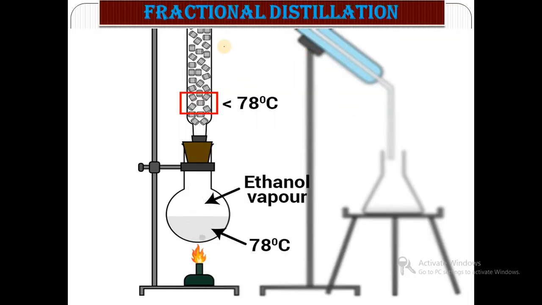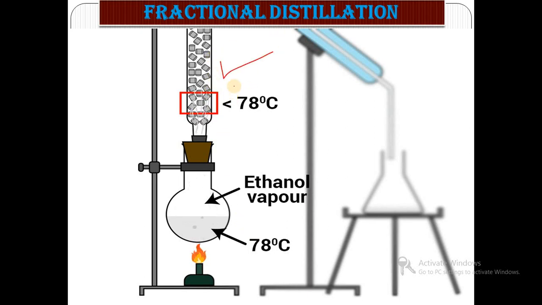So this is the simple distillation assembly. The next one is the fractional distillation assembly. In fractional distillation, we have two miscible liquids with a very small difference in their boiling points, for example water and alcohol. The boiling point of ethanol is 78 degrees and water is 100 degrees. So there is a very small difference, and at that time we use a fractionating column.